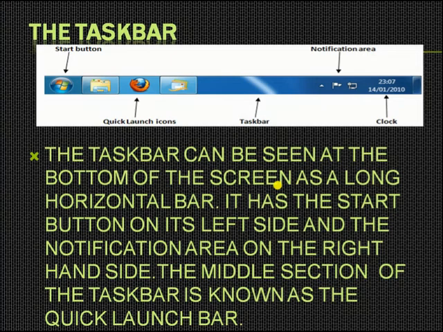The taskbar. This is a taskbar as you are seeing in the figure. If we are going to define the taskbar, it can be seen at the bottom of the screen as a long horizontal bar. It has the start button on its left side and the notification area on the right hand side. The middle section of the taskbar is known as the quick launch bar.